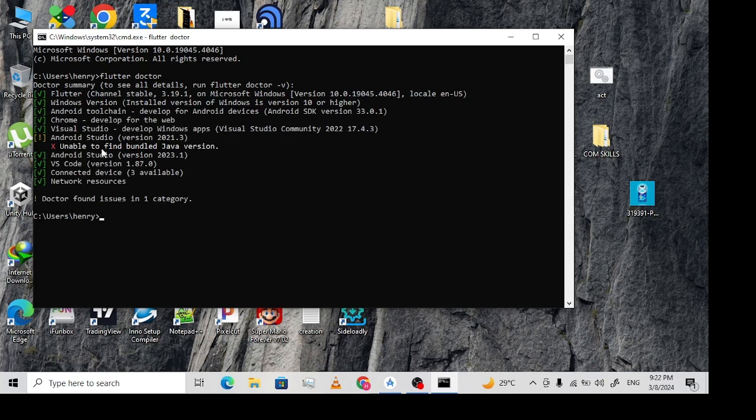So once that is done, you should see a green tick for the Android toolchain, and then that should work for everything. So after that, you can type flutter create and then your project name. Let's say my_first_app, and then this should create a Flutter project.